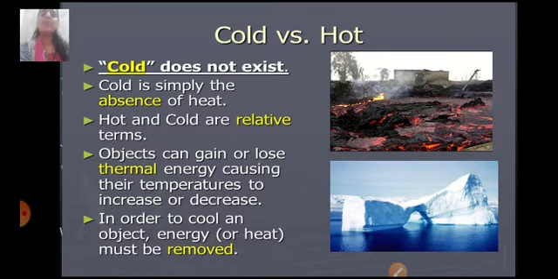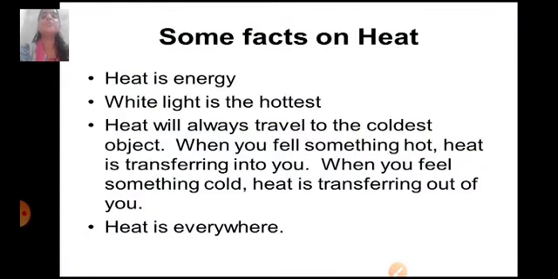Whereas when the object gains heat energy or thermal energy, the temperature of the object will increase, and that's why the object is said to be hot, and in the former case, the object is said to be cold. In order to cool an object, energy or heat must be removed, whereas in order to make an object hot, the object has to absorb heat.